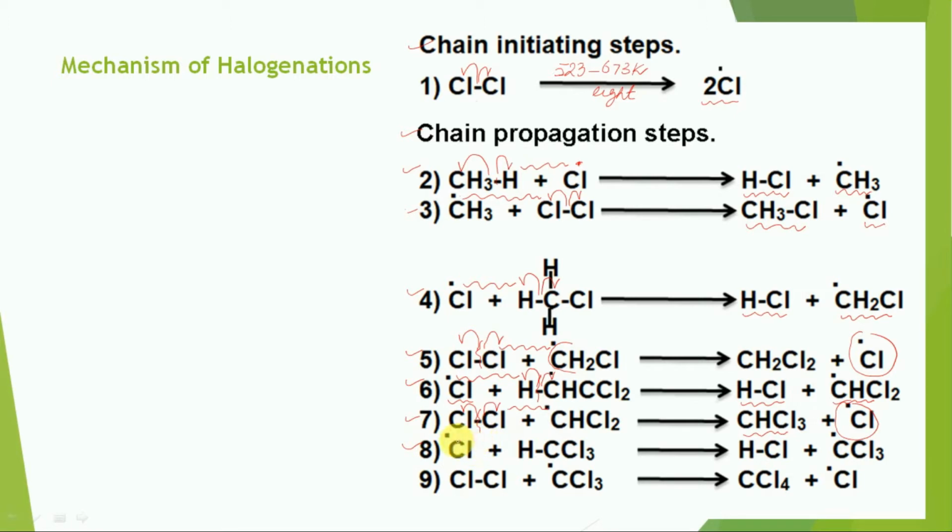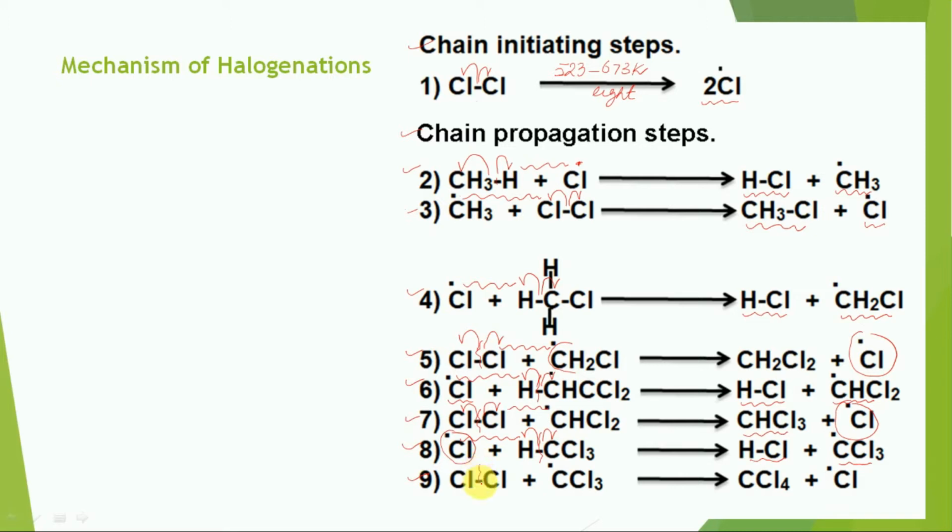In step number 8, this chlorine free radical reacts with chloroform. Now this bond can break homolytically. One electron is carried by carbon and another electron is carried by hydrogen. So there is a bond formation between the chlorine radical and hydrogen. Another HCl molecule is formed along with this free radical. In the step number 9,